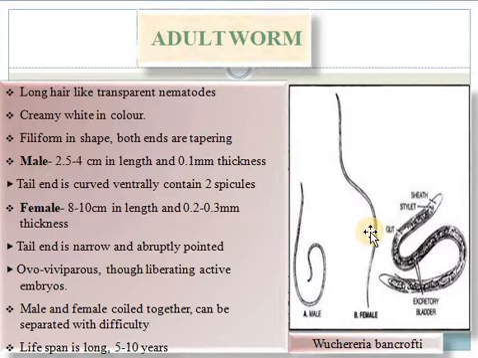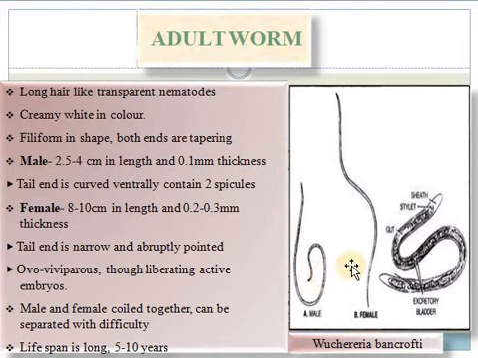If we discuss the identification characters of the male, it is 2.5 to 4 cm in length and 0.1 mm in thickness. Especially if we discuss the special identification features of the male, its tail is curved ventrally and contains 2 spicules.